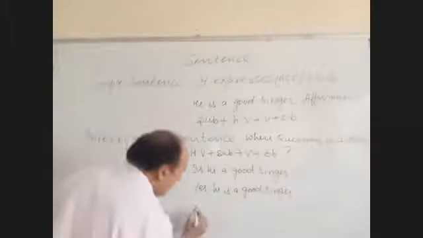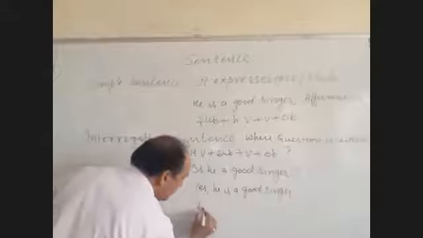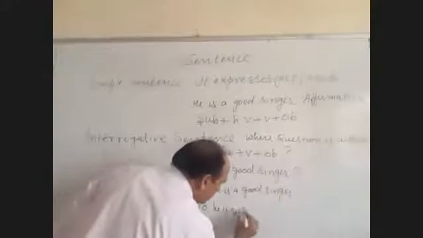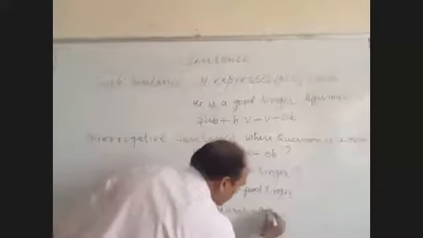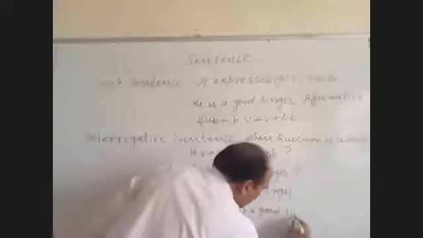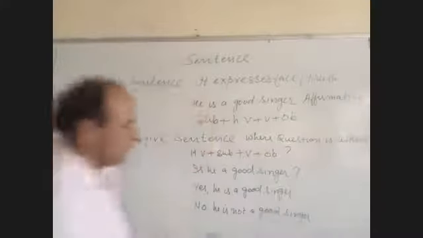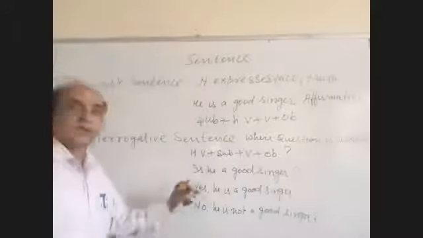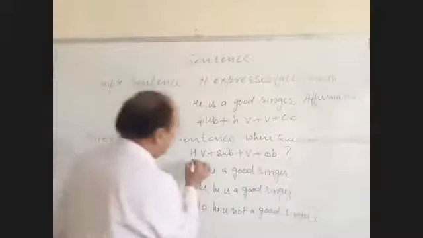Suppose he is not a good singer, and someone is answering in negation. If the answer is negation: No, he is not a good singer. These are the two types of answers that can be given by changing the helping verb only.